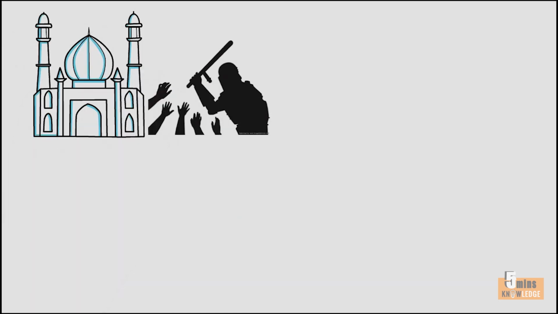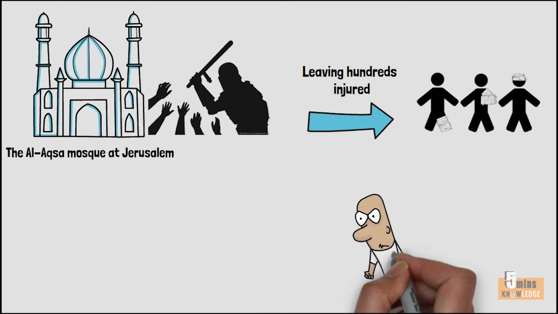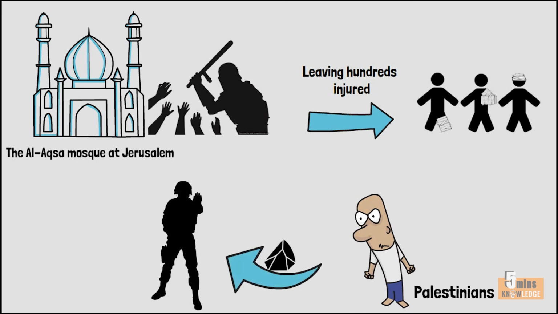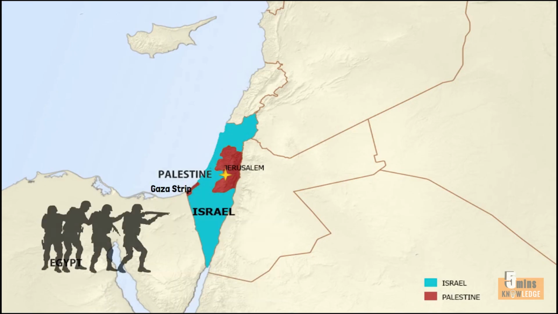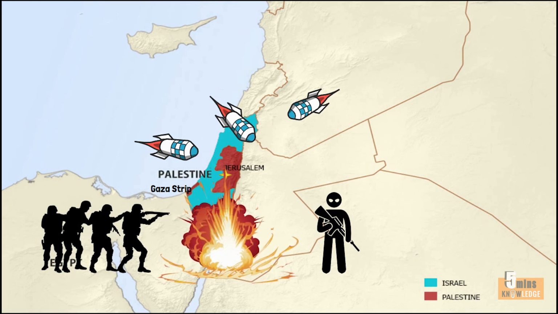Recently, Israeli riot police violently cracked down on hundreds of Palestinians at the Al-Aqsa Mosque in Jerusalem, leaving hundreds injured. Clashes flared up after some Palestinian extremists threw rocks and fireworks at Israeli police, and they responded with rubber bullets and grenades. Over the past few days, both Israel and the Islamic Hamas movement in the Gaza Strip have fired hundreds of rockets towards each other's territory. The conflict between Israel and Palestinian militants in the Gaza Strip is escalating, raising fears of all-out war.